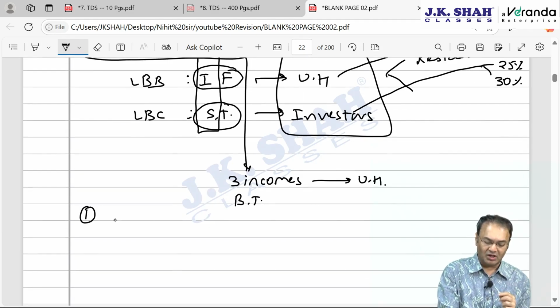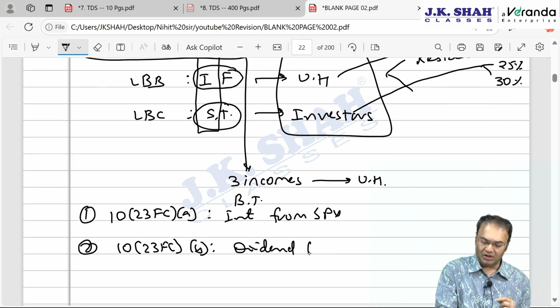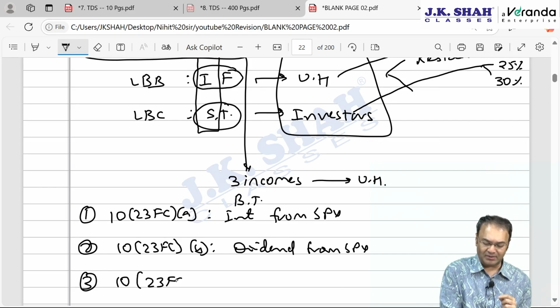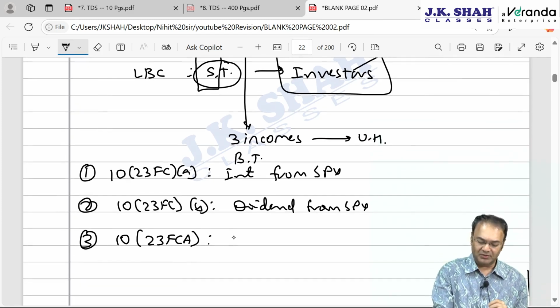For business trust, number one, incomes referred to in 10(23FC) subclause A, that is interest income, but which interest? Not any interest, interest from SPV, special purpose vehicle. Second, 10(23FC) subclause B, dividend from SPV, dividend from special purpose vehicle. And third is rental income from directly owned real estate assets, exempt under 10(23FCA), directly owned real estate asset. These three incomes are exempt.